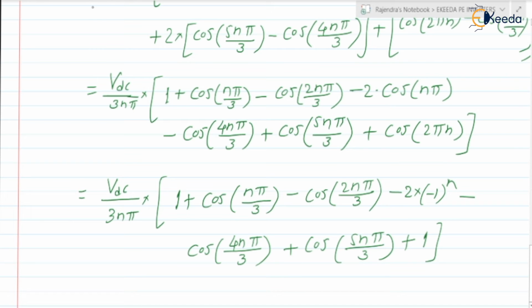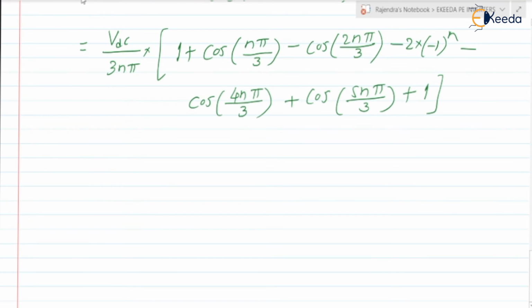So we can write it as Vdc by 3n pi into 2, that is 1 plus 1 equals 2, minus 2 into minus 1 to the power n, plus cos of